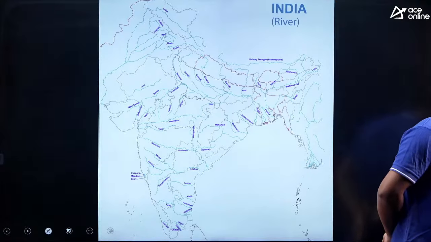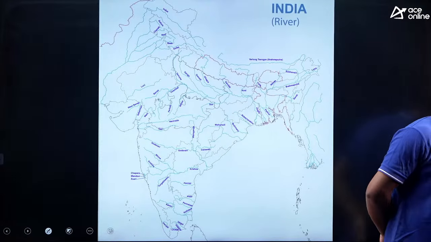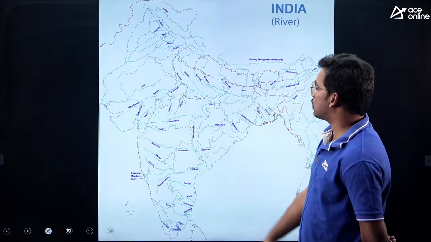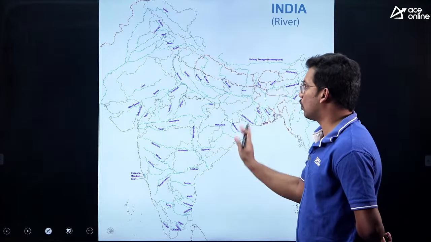Very good. Shadow, Tota, Padma, Hare Krishna. So a lot of people have answered. So all these are rivers and their tributaries are listed in one image.